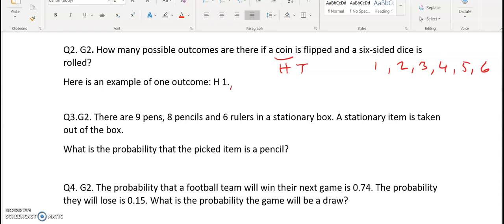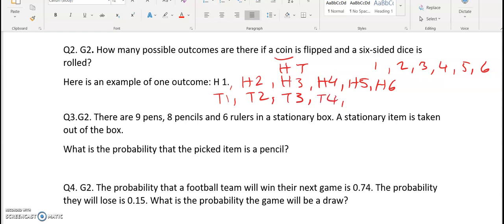I could have heads and 2, or heads and 3, heads and 4, heads and 5, or heads and 6. If I get tail, I can get tail and 1, tail and 2, tail and 3, tail and 4, tail and 5, and tail and 6. So these are the possible outcomes. The question is, how many of them? So counting them, 6 and 6 is 12. So the answer should be 12.